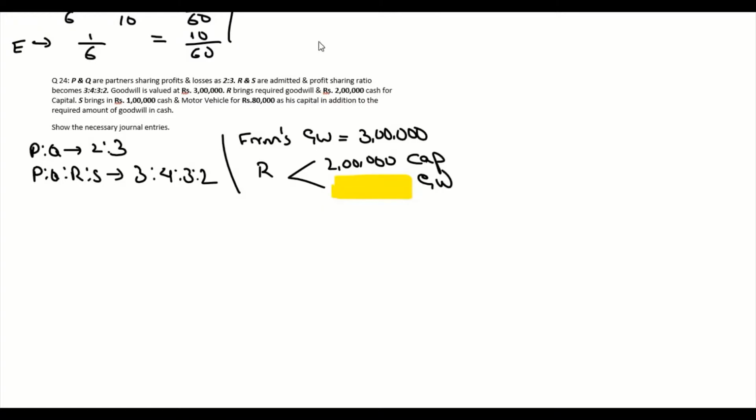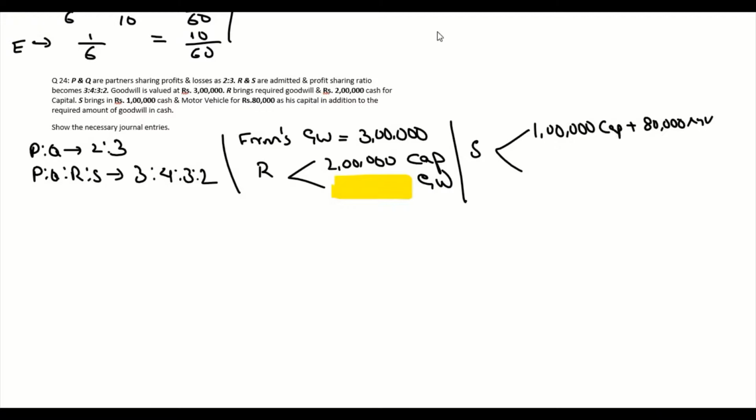Then we have S, also admitted into the partnership. He is bringing 1 lakh rupees as capital in cash, plus he is bringing a motor vehicle of 80,000 towards capital.